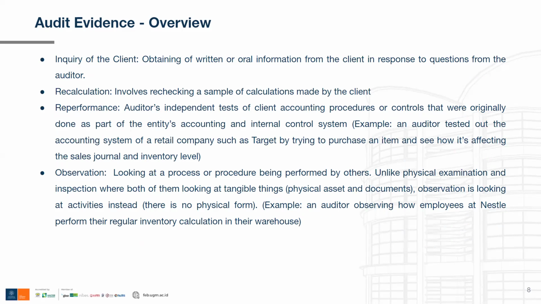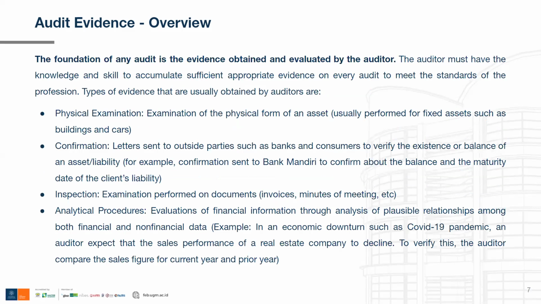For example, an auditor observing how employees at Nestle perform their regular inventory calculation in their warehouse. The auditor just sits there and observes the method that the employees are using. So it is different from physical examination and inspection of documents.